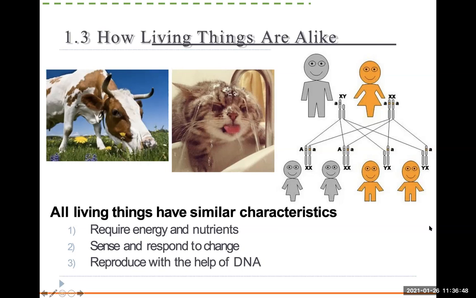George, you want to tell me? Not metabolized. Did you say non-metabolized? Yes. Okay, so she's saying basically they don't require energy or nutrients, right? They don't do any metabolism, they don't eat, they don't grow. They do grow, but can they reproduce? Can they reproduce on their own?